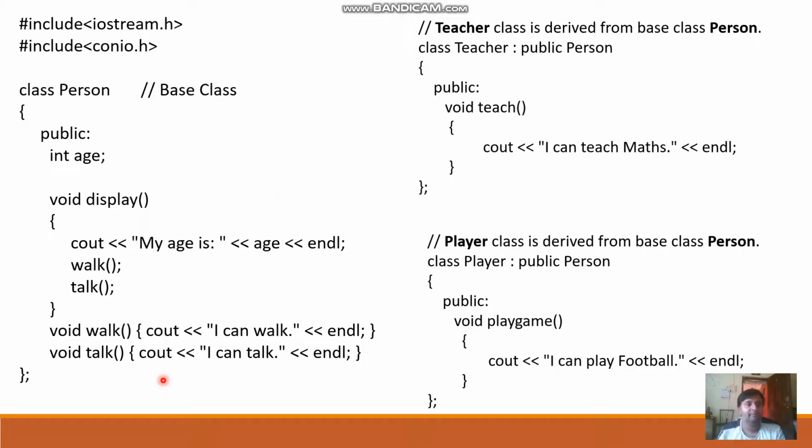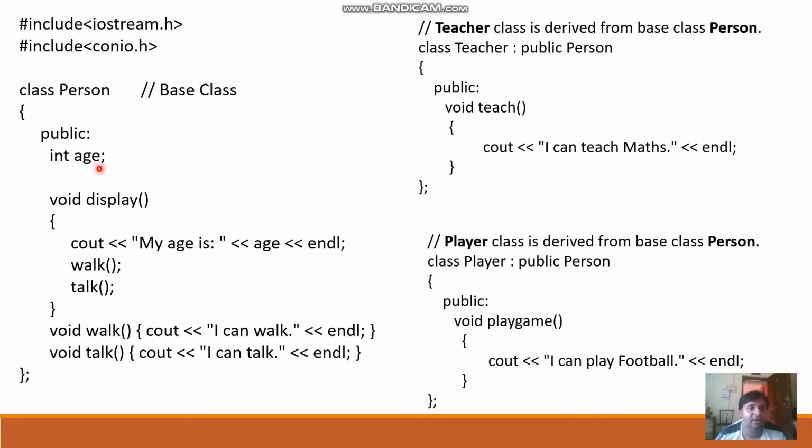To see this program, here we are creating one class, person. In that we have some variables and some functions. Our functions are void display, void walk, and void talk. Display will display the age of that particular person. Every person has an age: an actor has an age, a teacher has an age, a player has an age. Let's say some businessman is there, that businessman has an age.